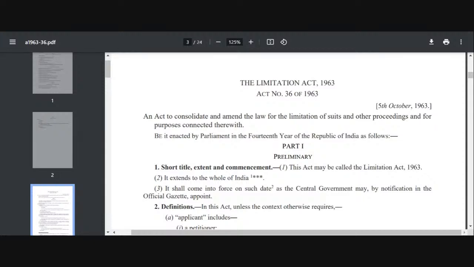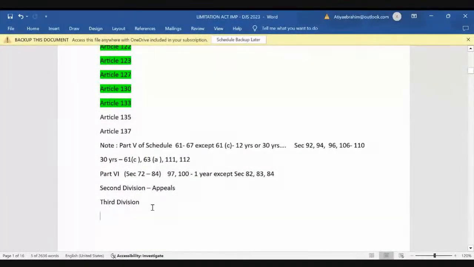If you want, I can write these two maxims. I'll just share my screen with you all. So the maxims on which it is based: interest republicae ut sit finis litium.